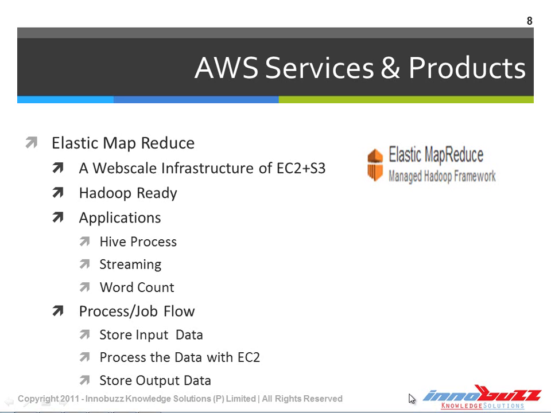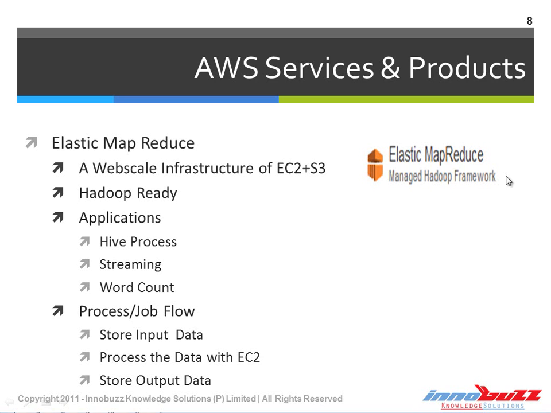As we know, nowadays we are using Hadoop on most services where we have millions of end users being served from a particular web server, and that's where Elastic MapReduce, a Hadoop-ready framework, comes in. And what is Elastic MapReduce?